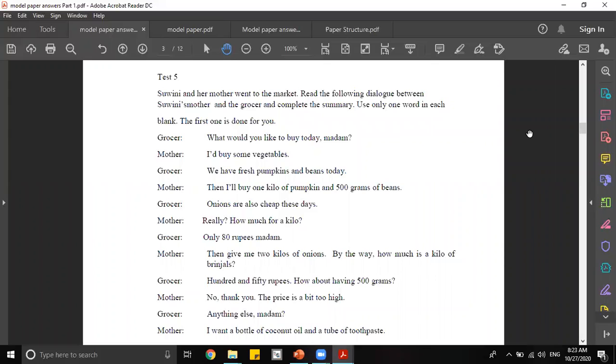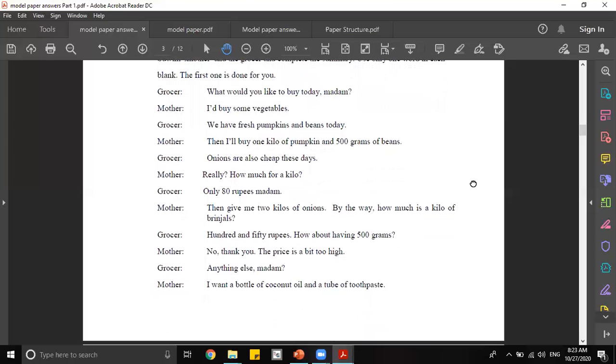Okay, the first grocer said, what would you like to buy today, madam? Then mother said, I'd buy some vegetables. Grocer, we have fresh pumpkins and beans today. Then mother, then I'll buy 1 kilo of pumpkin and 500 grams of beans. Okay, so then grocer said, onions are also cheap these days. Then mother said, really? How much for a kilo? So then grocer, only 80 rupees, madam. Then mother said, then give me 2 kilos of onion.